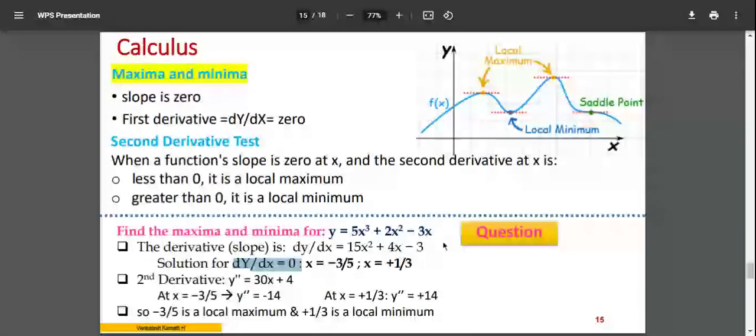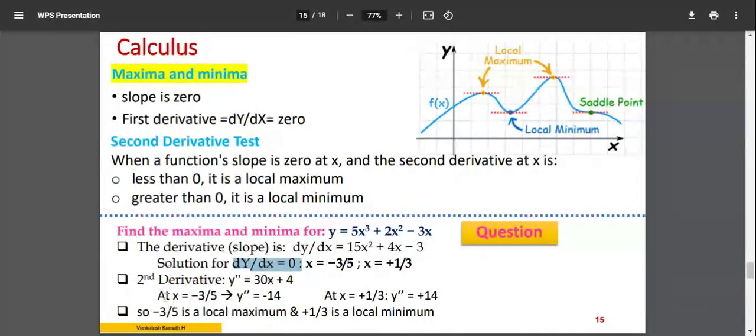It's a second order, quadratic equation, and it has two solutions: x is equal to minus 3 by 5 and x is equal to 1 by 3. When I have the two solutions, it's either maxima or minima at these two points. But where exactly is maxima and where exactly is minima, I do not know. I want to find out.